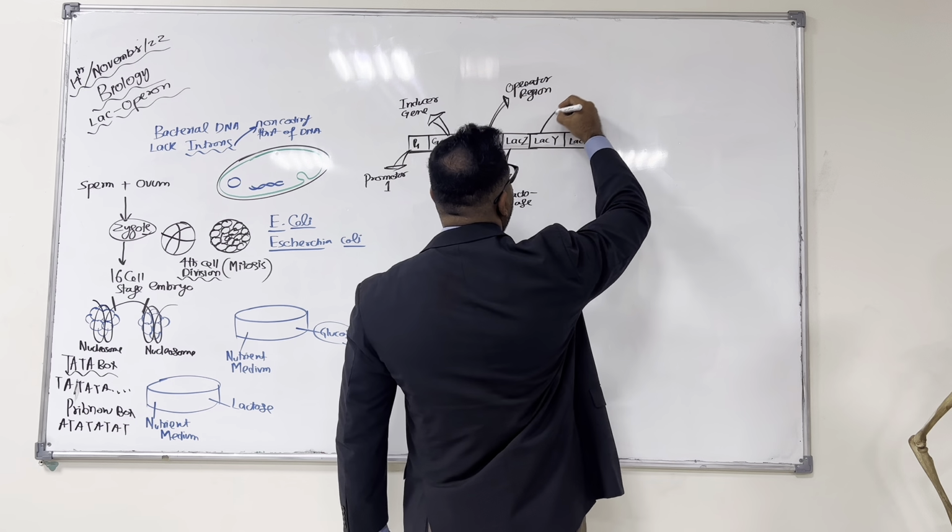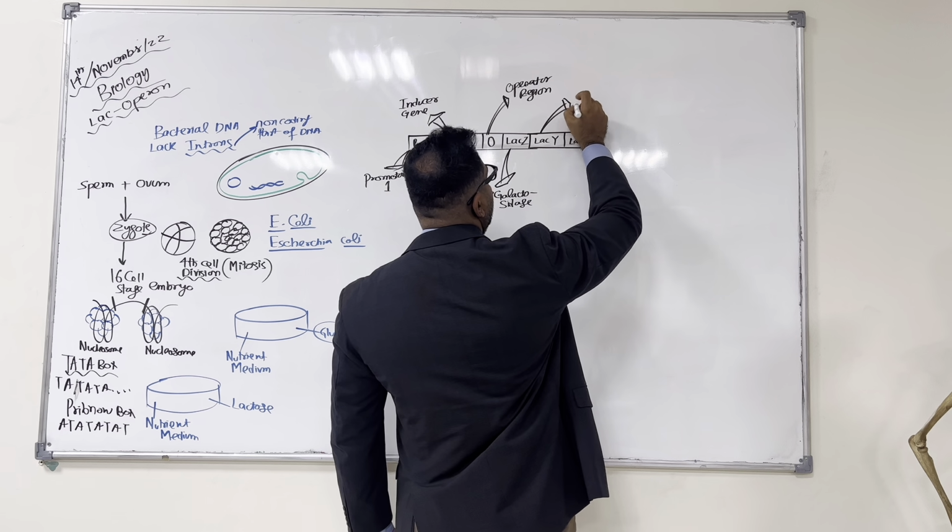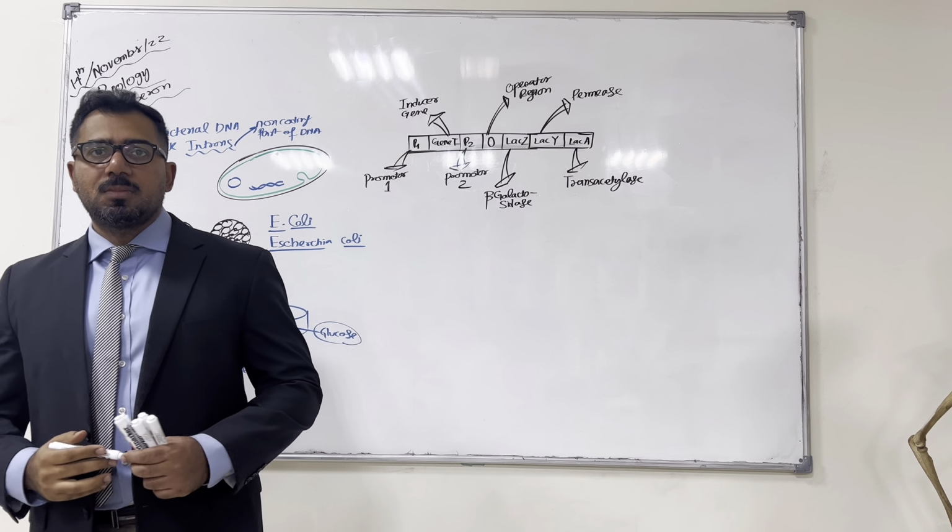The Lac Y gene produces an enzyme called permease, and the Lac A gene produces an enzyme called transacetylase, right?